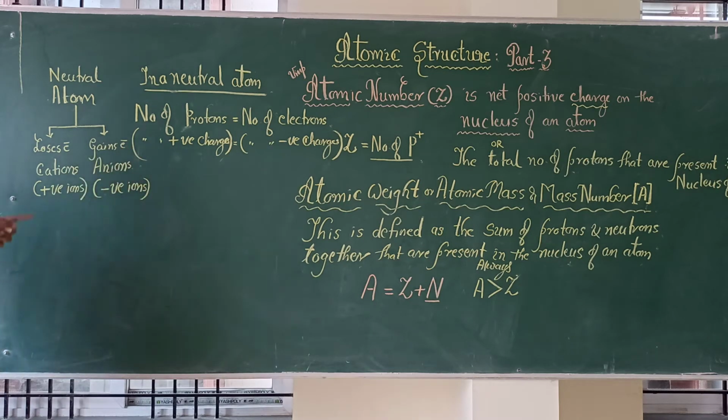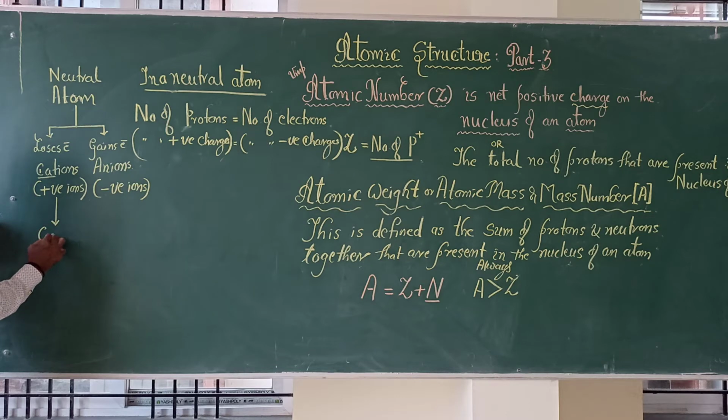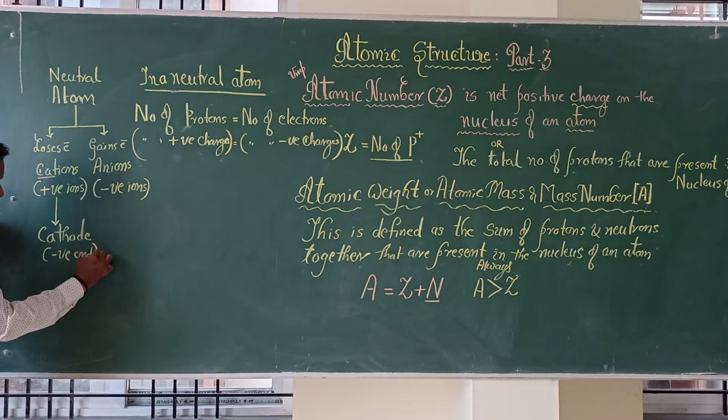Then these cations and anions are in no way concerned with cats or any other things. These names are given to ions, cations and anions, because these ions are attracted by the cathode. The cathode is the negative end of any electric charge.